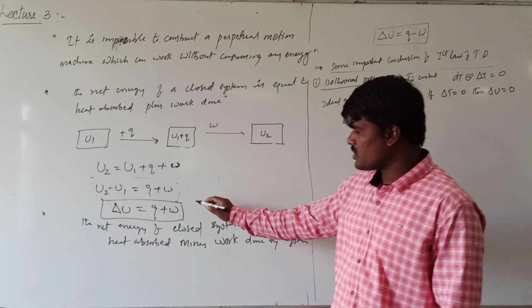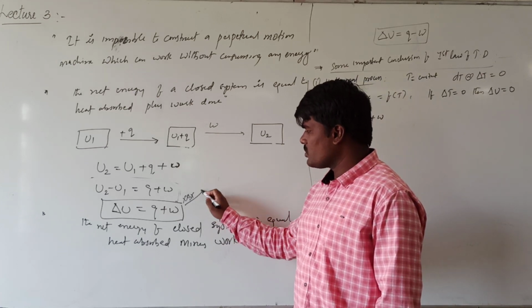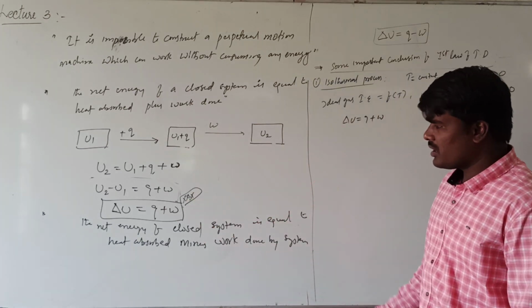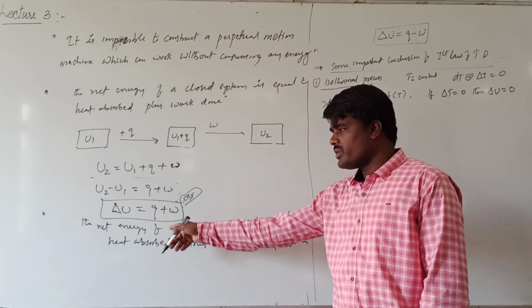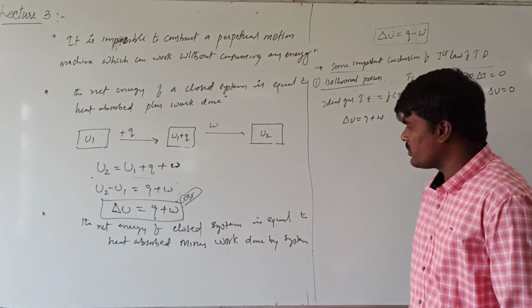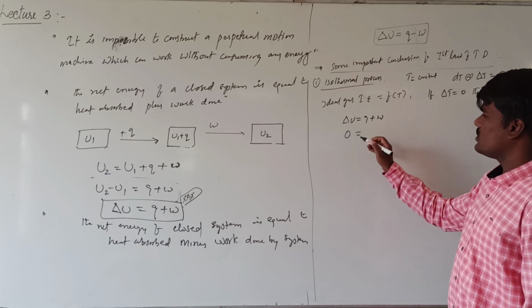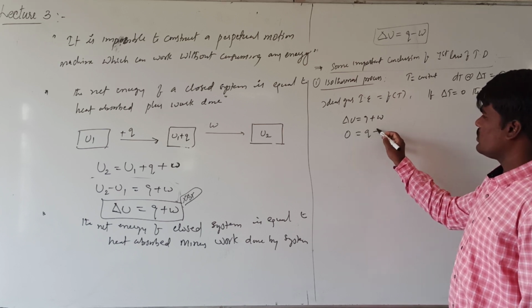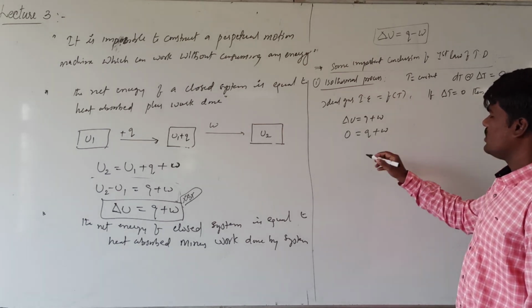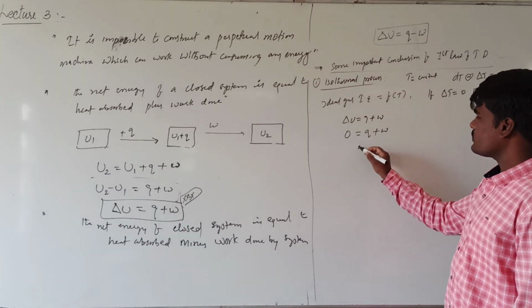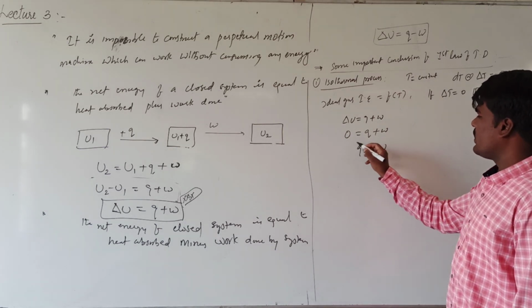Mostly we will use this equation only. This equation we use widely. Even though there are two statements, we are always going to use this statement throughout the chapter. So here, since delta U will be equal to 0, what happens? 0 equals Q plus W. From this we can write that Q is equal to minus W.